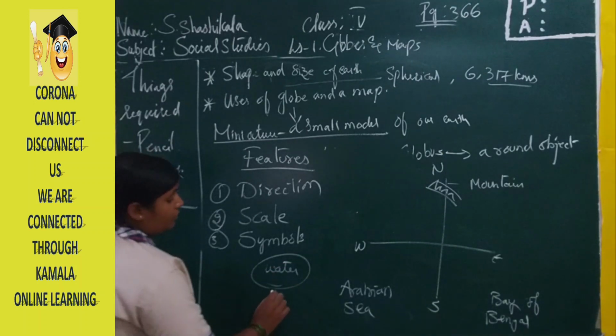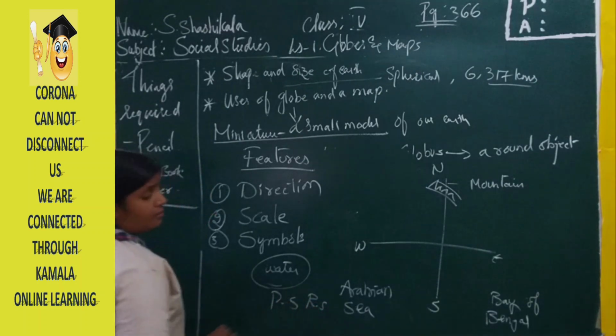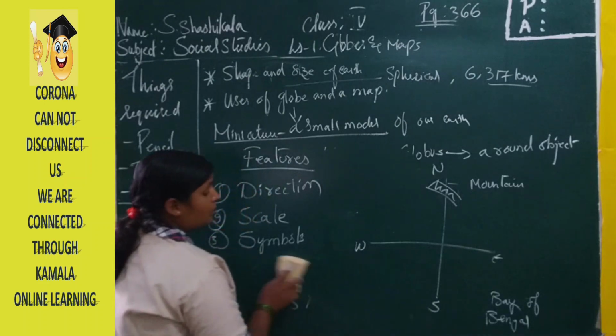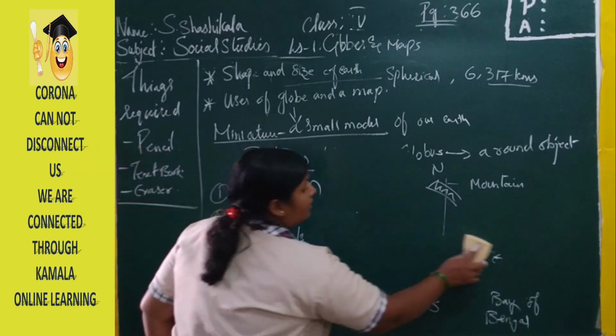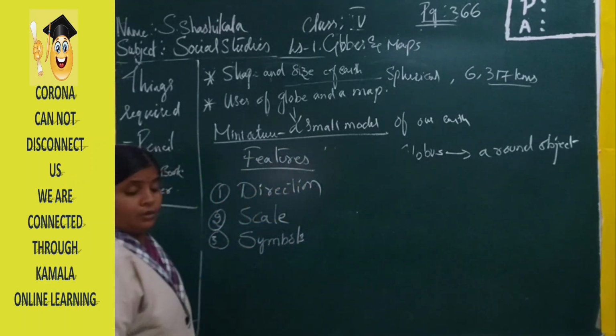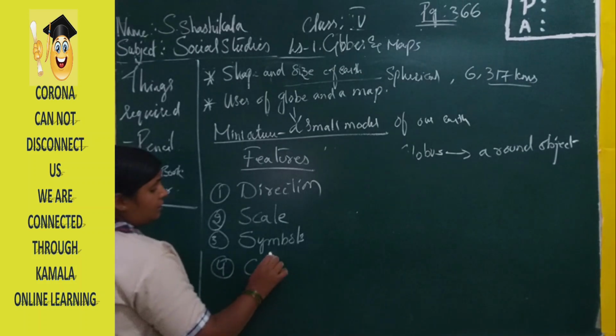For the police station we can represent it as PS. For the railway station, RS. So the small symbols or small signs are known as conventional symbols or conventional signs, with the help of which we can represent a particular place. Now moving to the fourth one, that is the color.